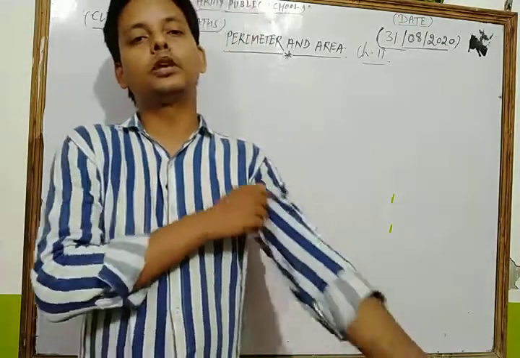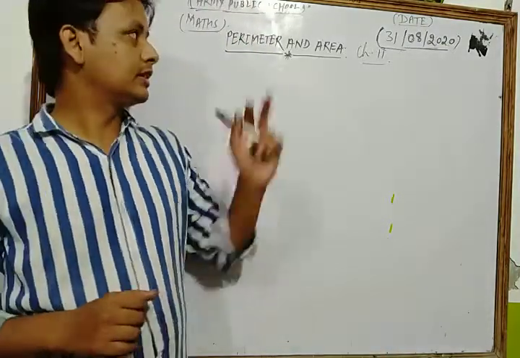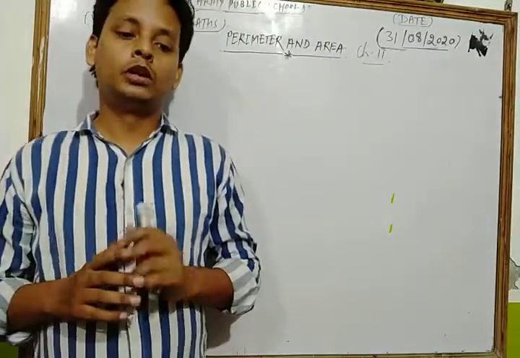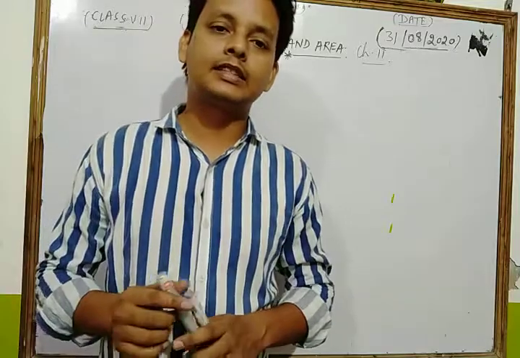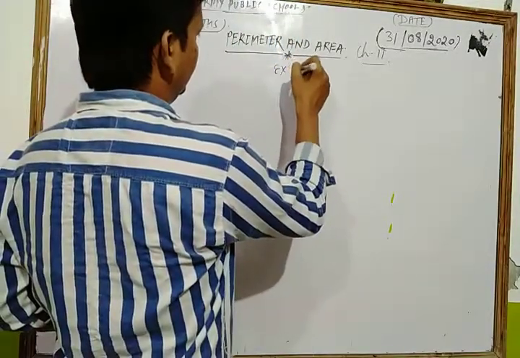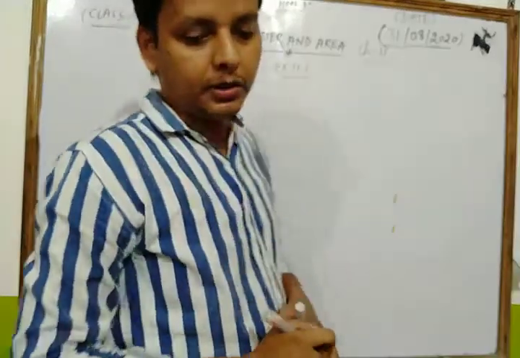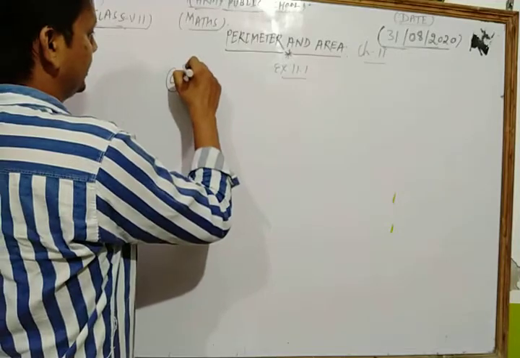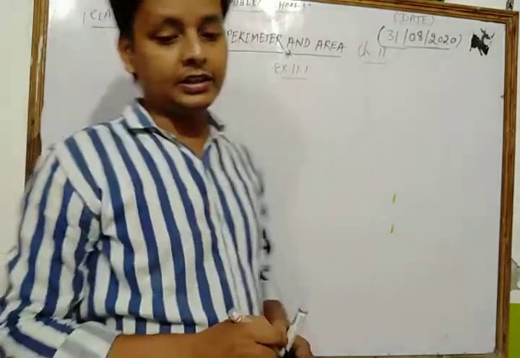Dear students, today we are going to discuss the same topic, perimeter and area, and we take and solve one more important question of your NCERT exercise 11.1. In exercise 11.1 we take question number 6 and solve it. Let's see very carefully. Listen carefully to the question.